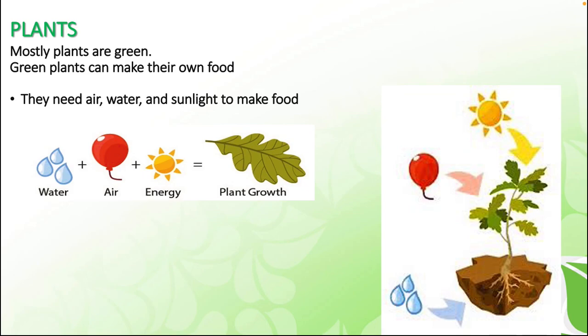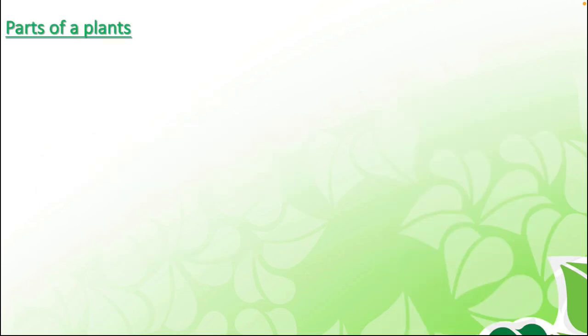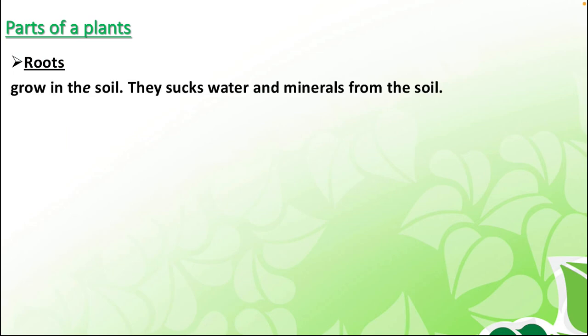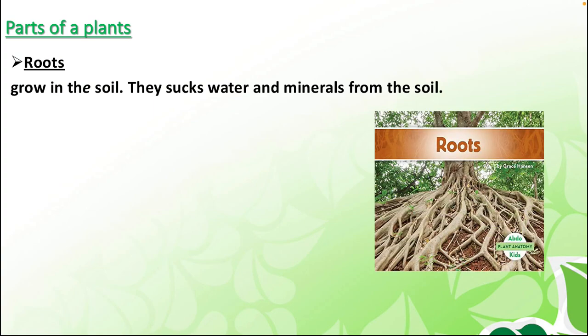Now in the picture you can see there is a plant and the roots are in the soil. You need good soil. They need water, they need air, they need proper sunlight for the plant to grow. So there are many different types of plants. First of all, we will read the parts of the plant. There are different main parts of the plant. First of all, we will read about the roots.